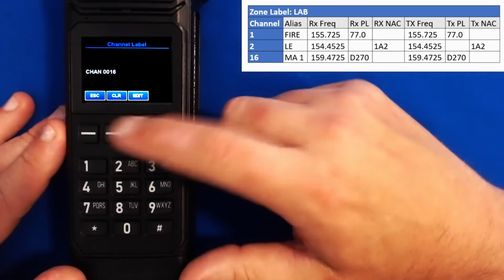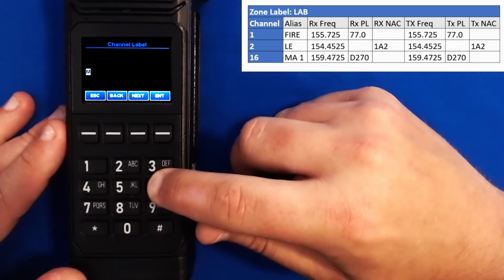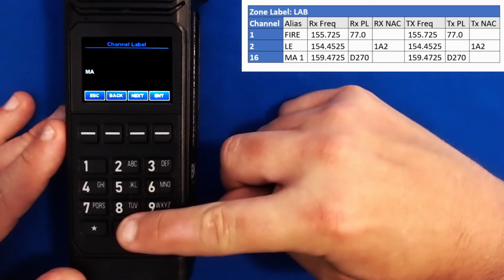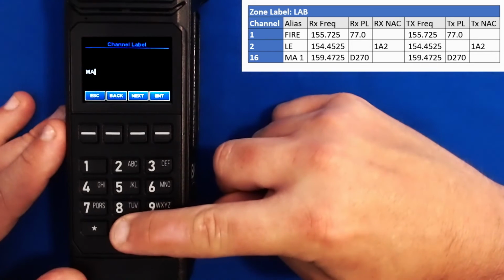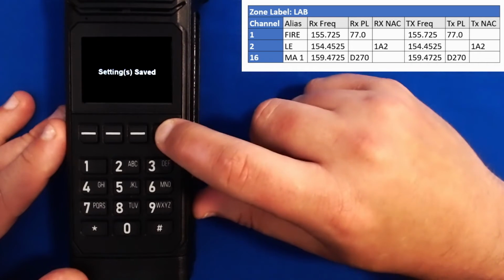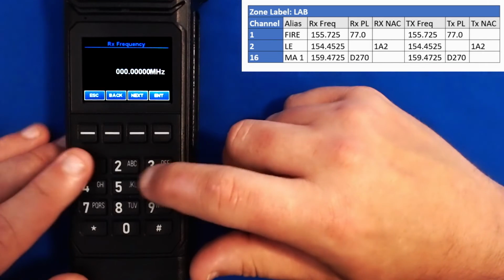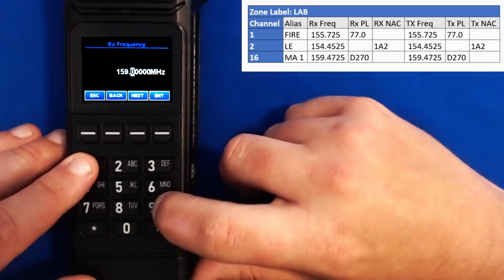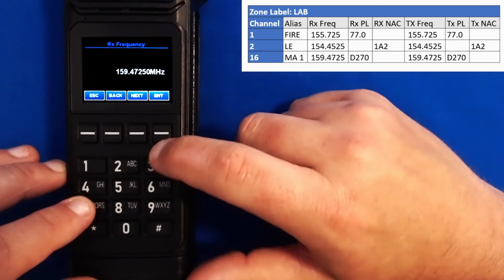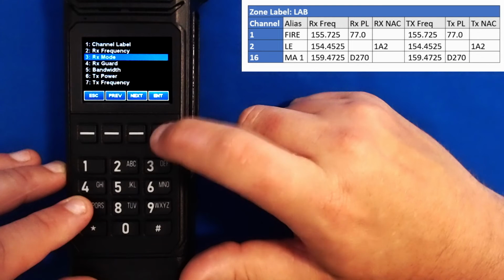I'll go to my channel label, hit clear. And then I will use my 0 key to get a space. And then the number 1. Go to our frequency, clear, 159725. We'll go to receive mode.